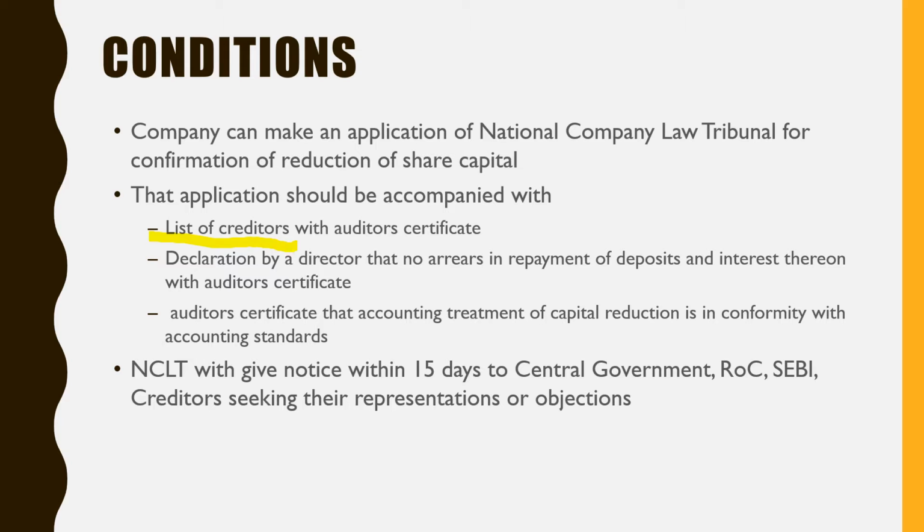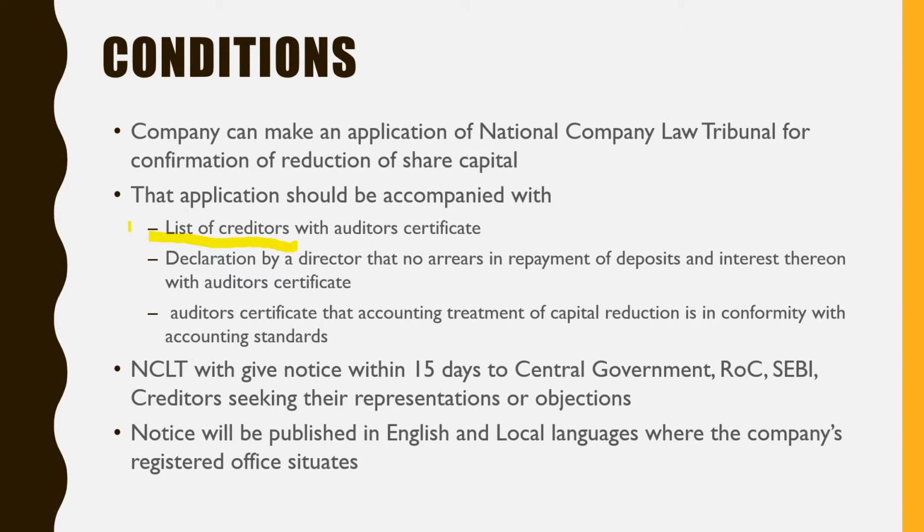Then after this application, NCLT will give notice to whom? To the central government, to the registrar of companies, to SEBI and the creditors in this list. They will be given a notice within 15 days seeking their representations or objections. If they want to object to the scheme of reconstruction, if they have any claim or they want to represent their objections, then they have to come to the NCLT. They have to raise their objections in front of NCLT, that is, the National Company Law Tribunal.